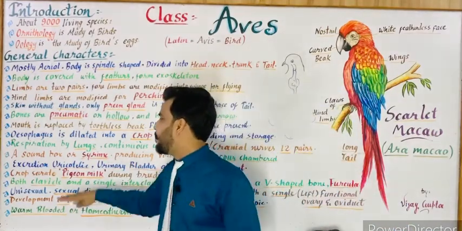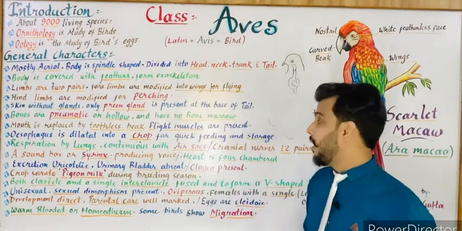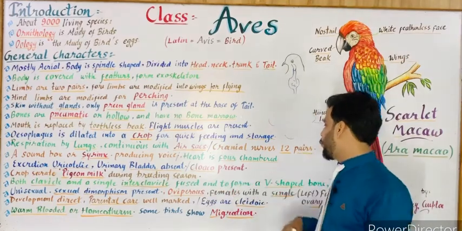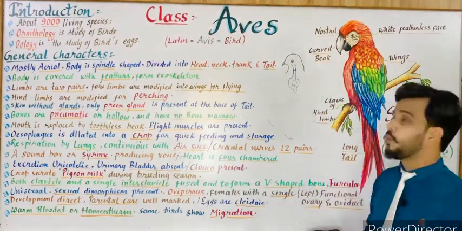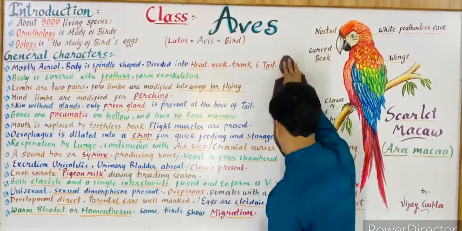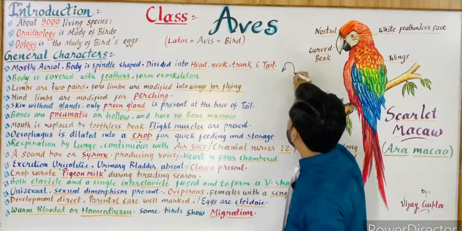Next is both clavicles and a single interclavicle. This is again an important point. Both clavicles and a single interclavicle fuse to form a V-shaped bone which is known as furcula. So I want to tell you with the help of a diagram again. Suppose that it is a bird.